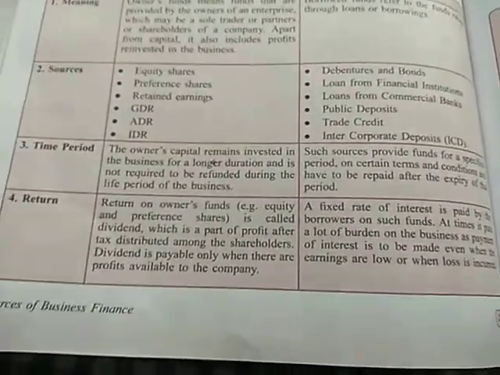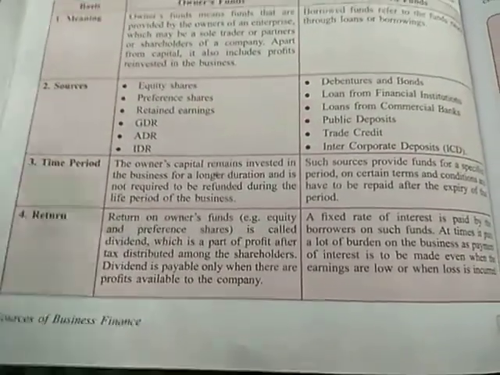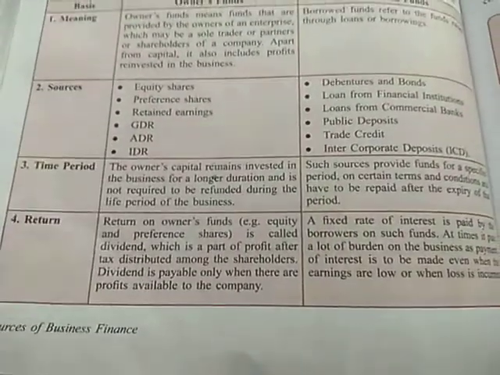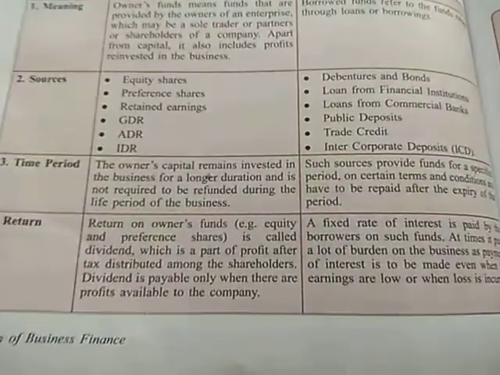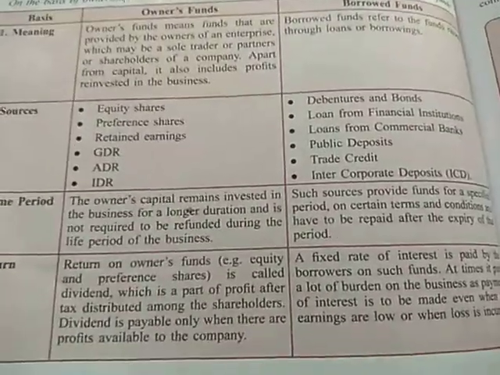If there are more owners in the business, if it is a partnership business, if there are 5 partners in the business, then the profit will be divided into 5 parts. Whatever may be the ratio, equal or different for each of the partners, the profit will be divided among the 5 partners. Now think a bit bigger.